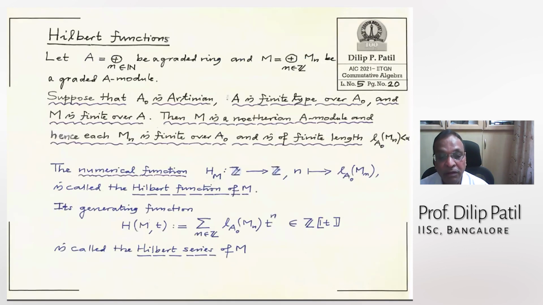And from that knowledge, we have deduced that the Hilbert function is a polynomial function for large n of degree d minus 1.